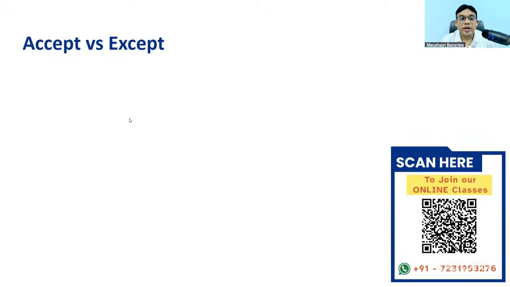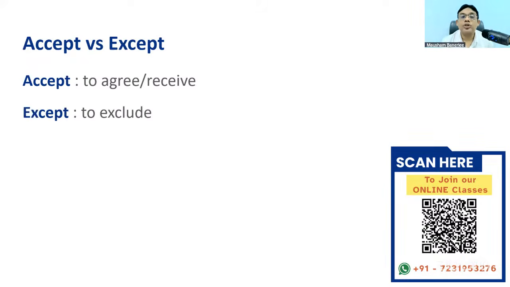The next one, accept versus except. Accept means to agree or receive. I accept something, I agree to this, or I receive something. Except means to exclude, to leave out something. I exclude this. That is except.